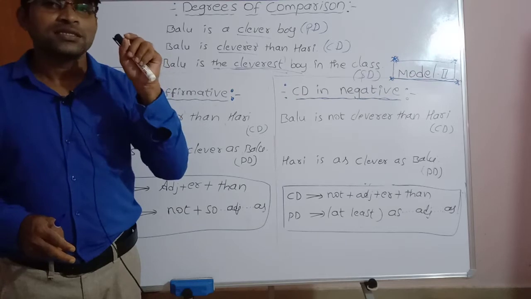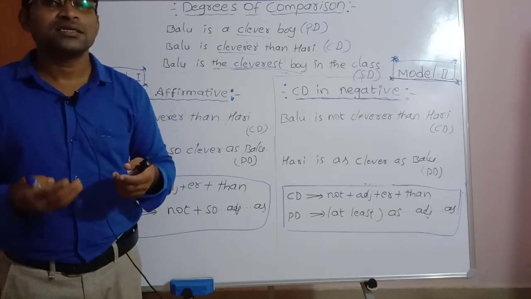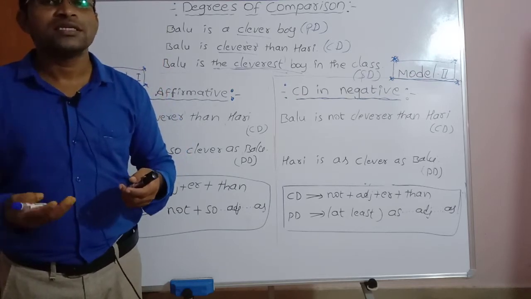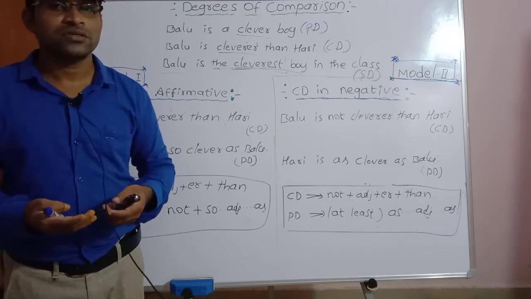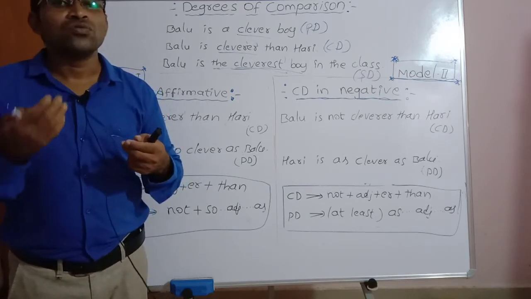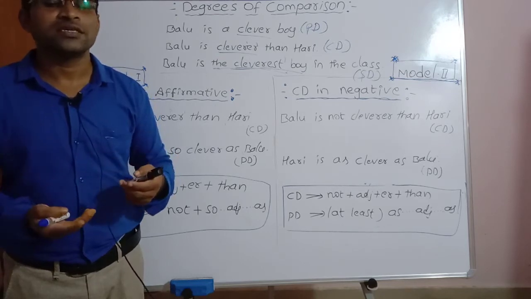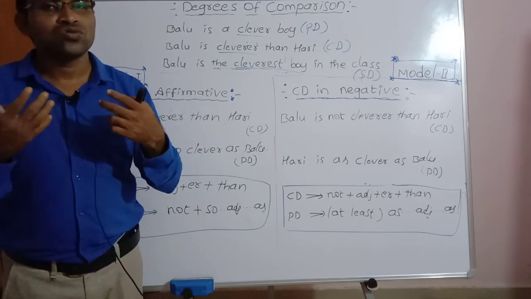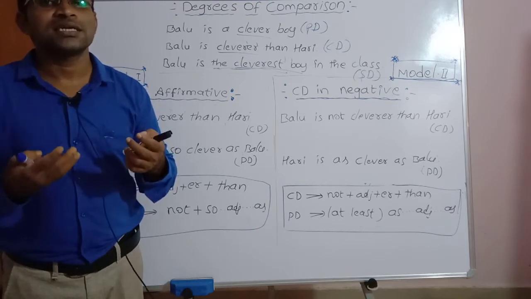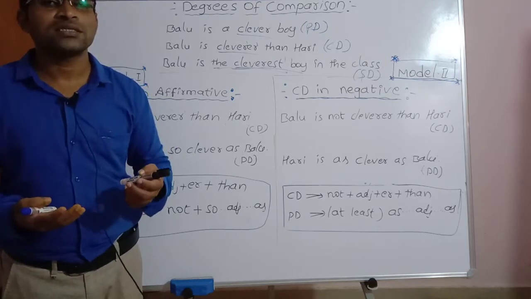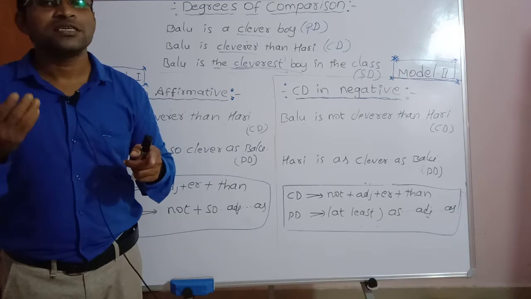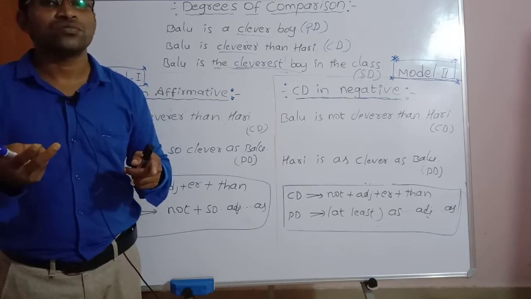There is no room for the superlative degree. Here the superlative degree is not possible because the comparison is made between two.